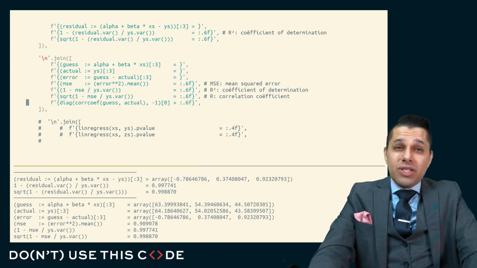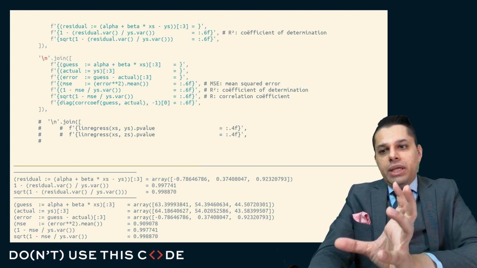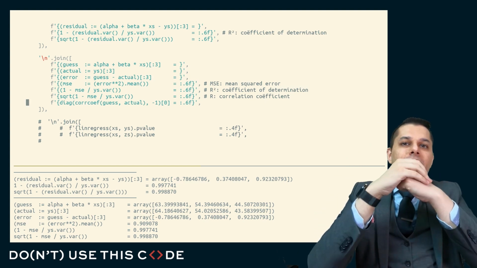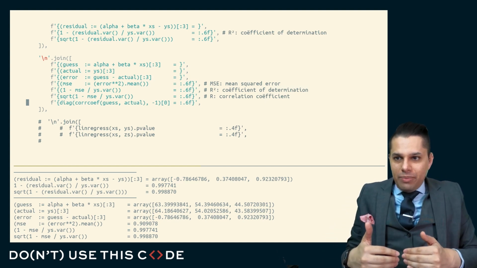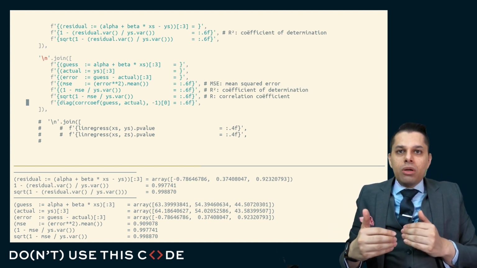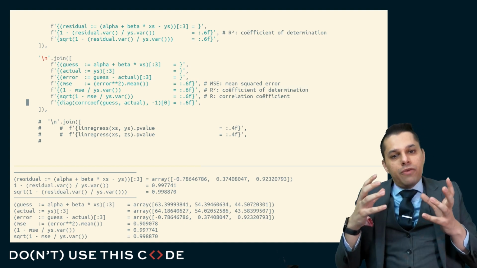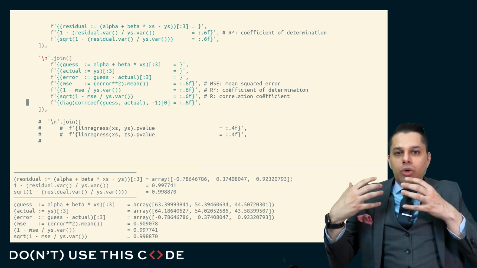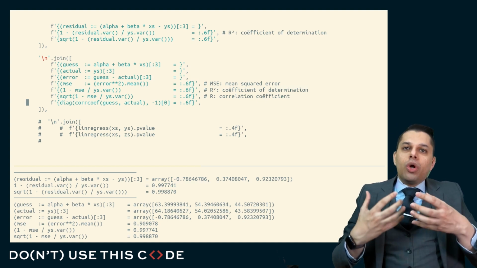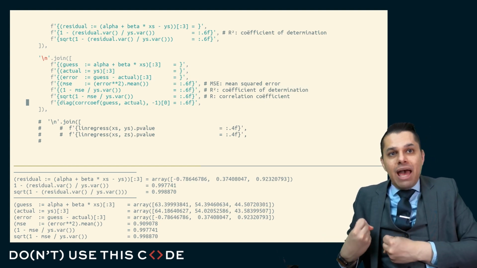In fact, this correlation coefficient, this R value, is just the correlation between what your guesses were and what your actual values are. That's why the correlation was useful. Even though we might not be able to use it to predict something, if we're convinced that there is a relationship and want to figure out how to model that relationship with a simple linear model, we can use the correlation coefficient in order to quantify how good of a fit that model was.